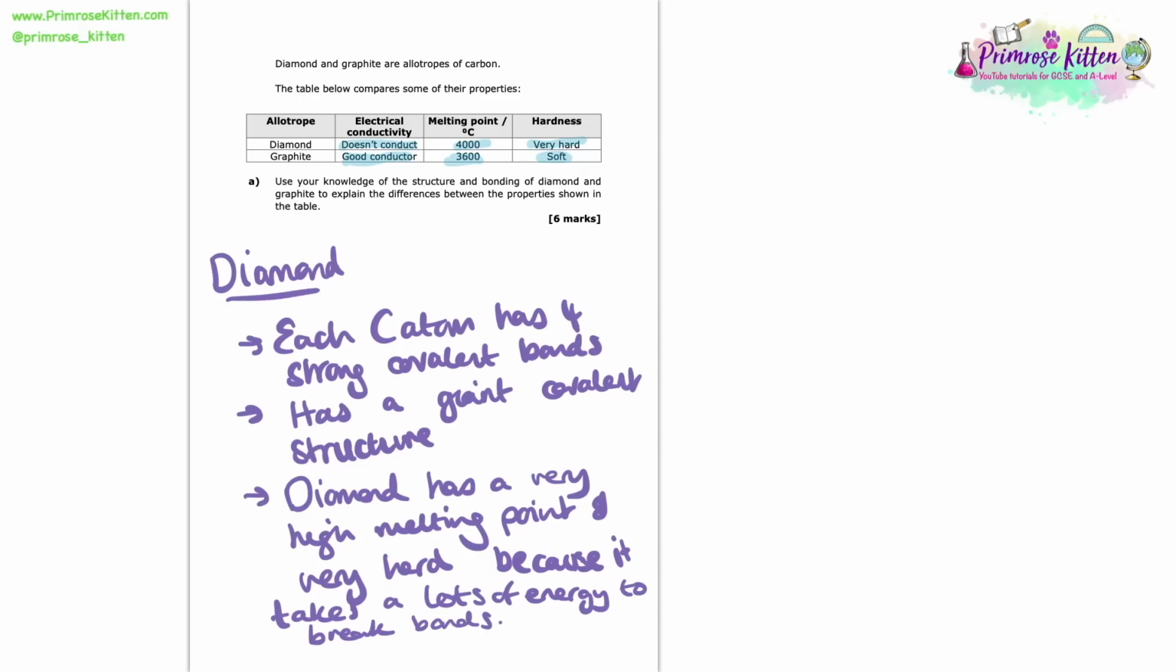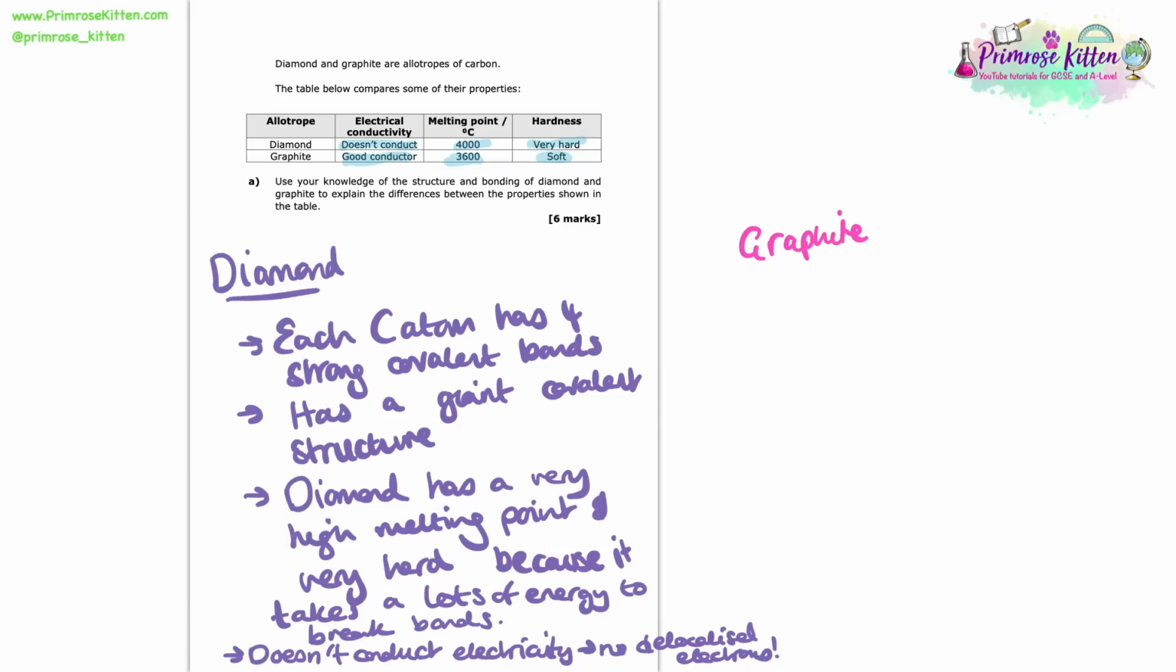So the next thing that we want to talk about here is why is it that it doesn't conduct electricity? Well, if we look at each carbon atom would normally have 4 electrons that it could donate to form bonds, and every single one of those does form bonds because it has 4 strong covalent bonds. As a result, there's no spare electrons, there's no delocalized electrons that would be what's needed to conduct electricity. So that's why diamond doesn't conduct.